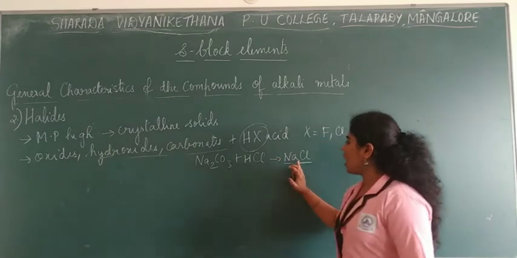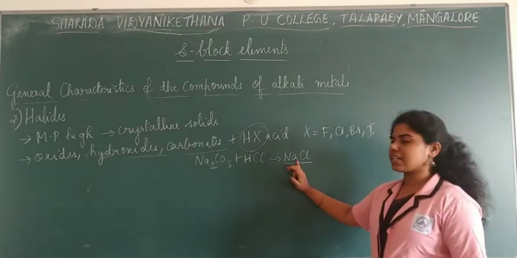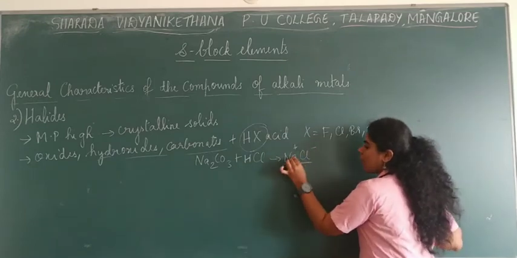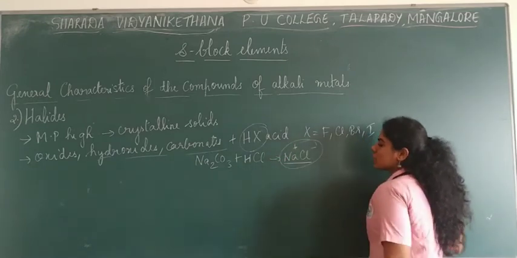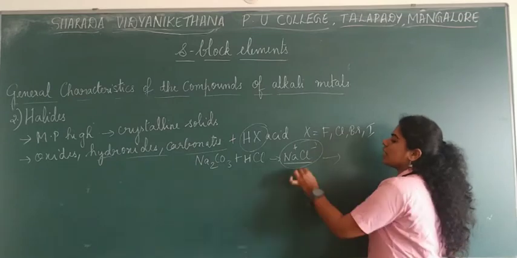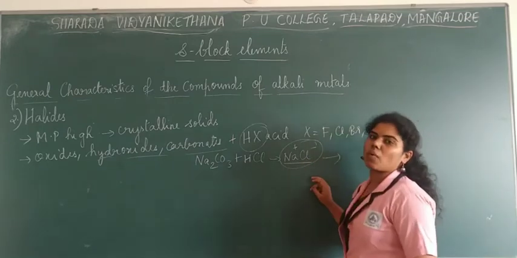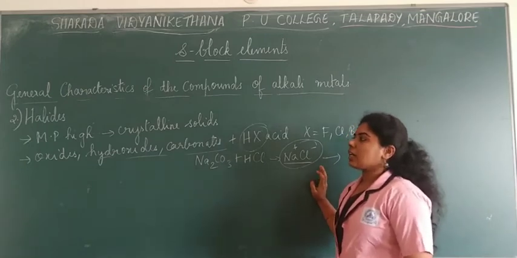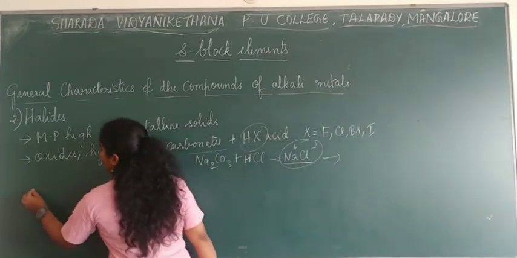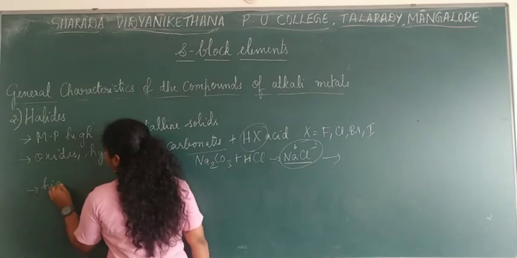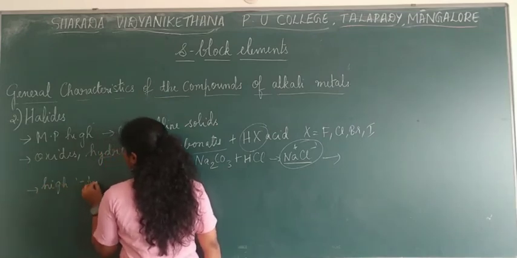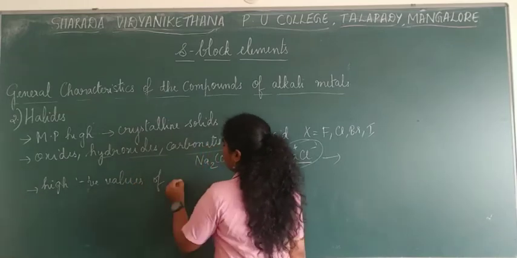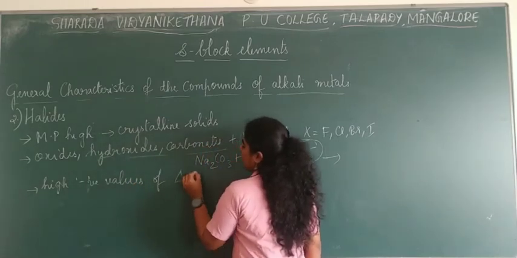What is formation? Suppose you take an example of NaCl. Here there is a cation and an anion. When they form their own ionic crystal, whatever energy is released is your energy of formation, or enthalpy of formation. So these alkali metal halides will have high negative values of enthalpy of formation, that is your delta F.